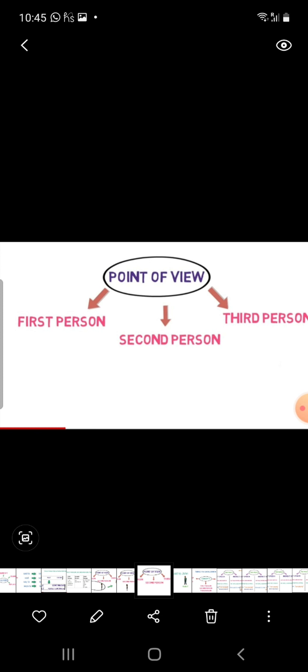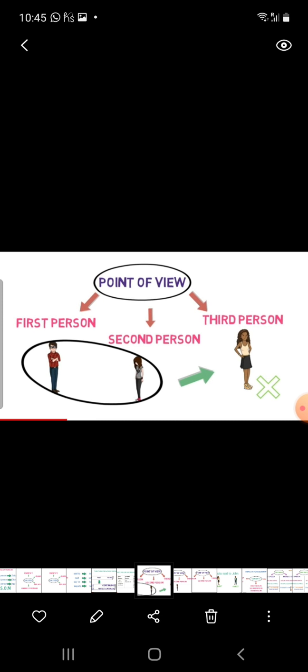Now we are talking about persons. There are three kinds of persons: first person, second person and third person. Suppose there are two persons in a room and they are talking about another person who is not present in that room.